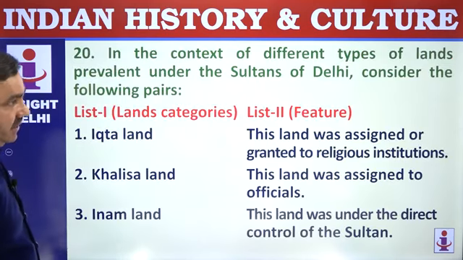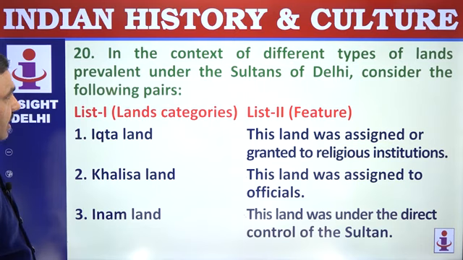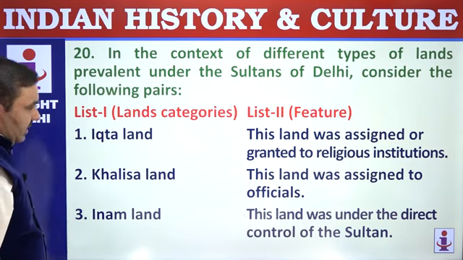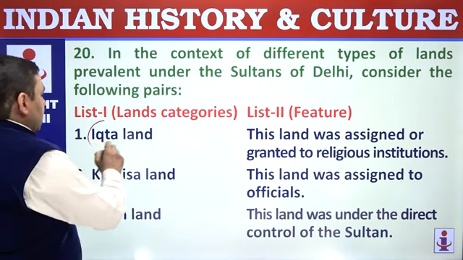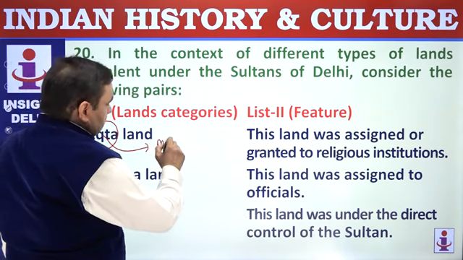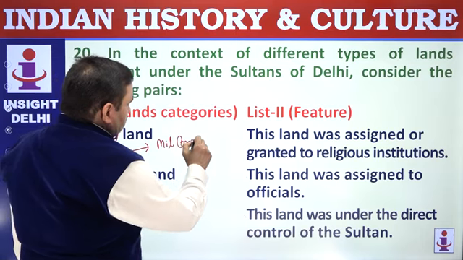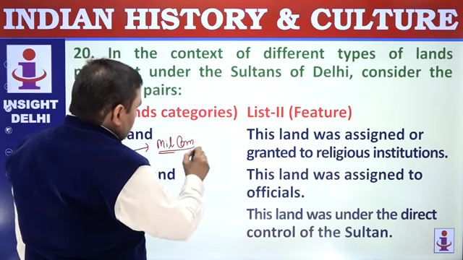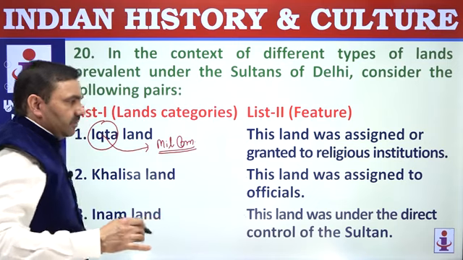20. In the context of different types of lands prevalent under the Sultans of Delhi, consider the following pairs. Iqta land. Iqta, or sometimes written as Akhta, was a piece of land given to a military commander. Iqta was basically a kind of province or sub-provincial unit.